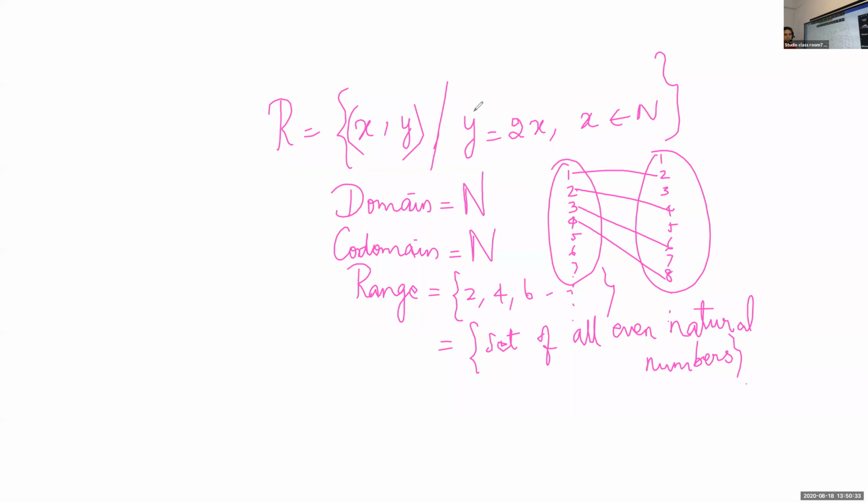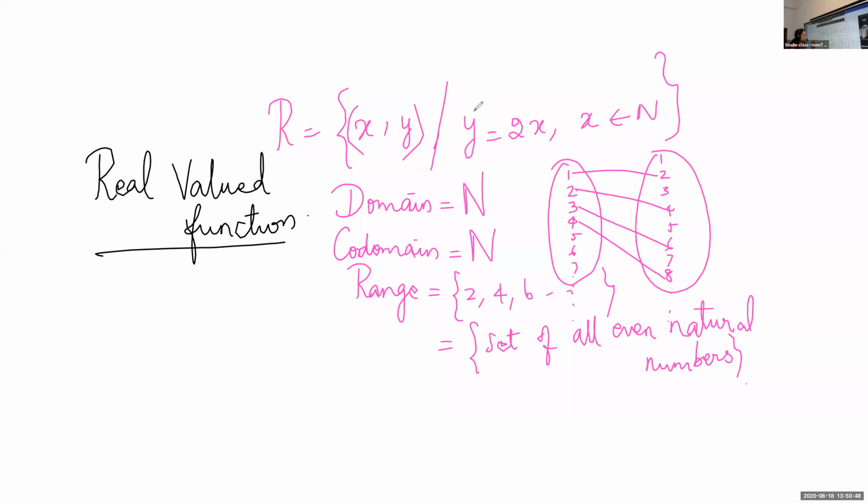Okay, so now next thing we are going to learn is real valued function. Listen children, real valued function. So now we learned what is a function. When will you say a function is a real valued function? In which case we will say the function is a real valued function? If the codomain is a subset of R.